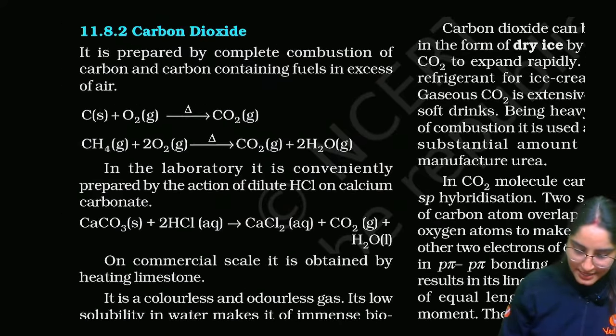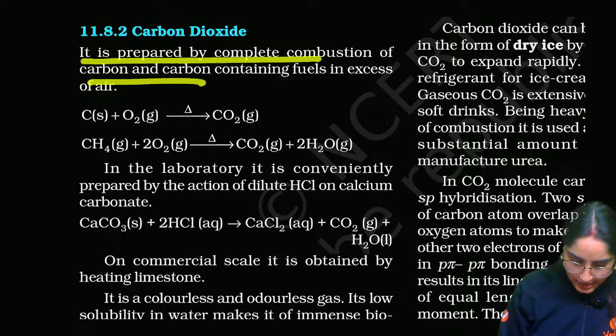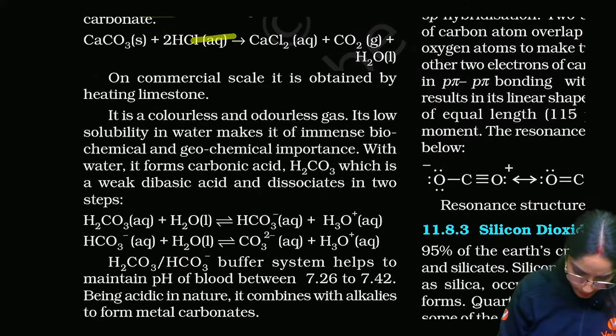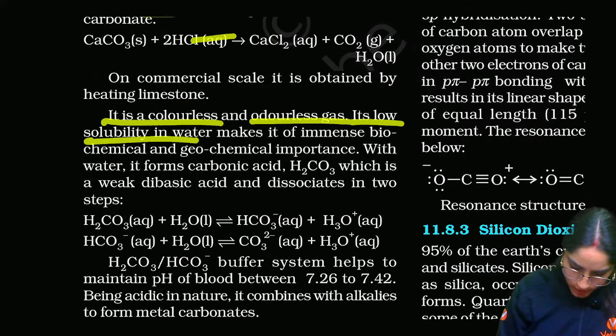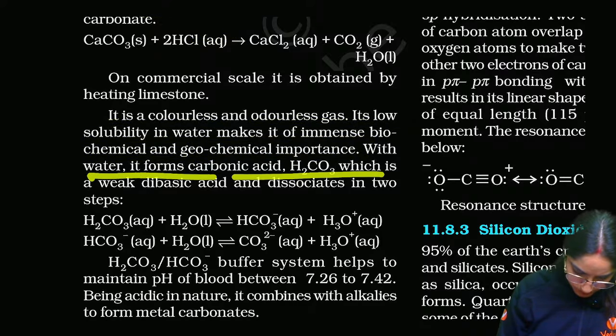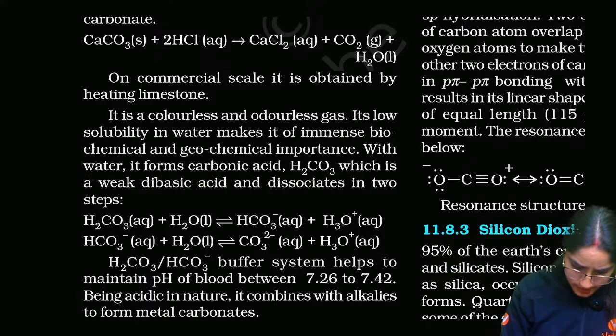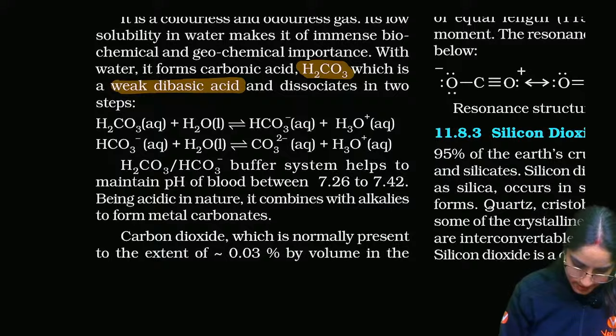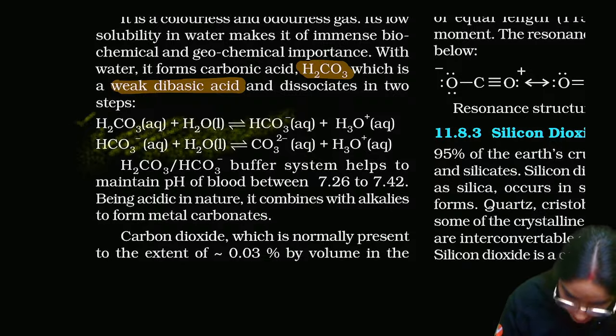Okay, next is carbon dioxide. Now, carbon dioxide in the laboratory, this is not important. It is colorless, odorless, with low solubility, which makes it of immense importance. Carbonic acid is formed. Acha. Once we know that it forms carbonic acid with water, which is a weak dibasic acid. Okay, it's a weak dibasic acid. As you can see, it dissociates, but it's a weak acid. Okay, what is happening here?